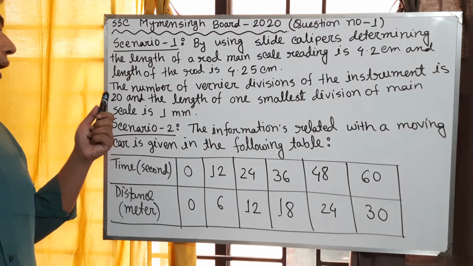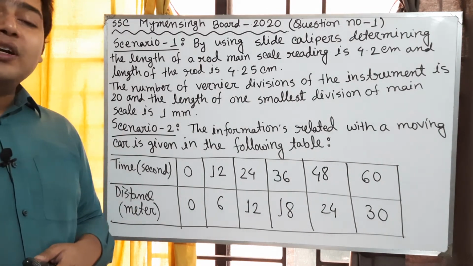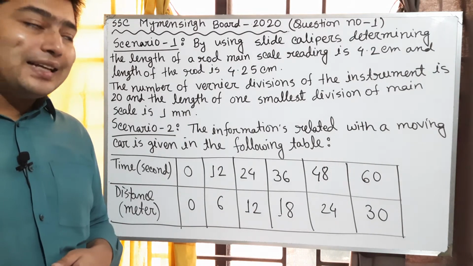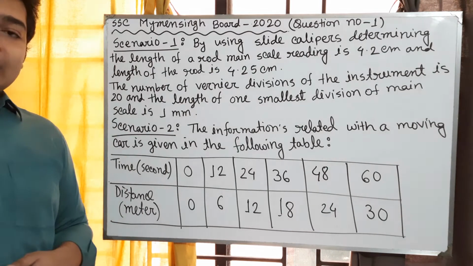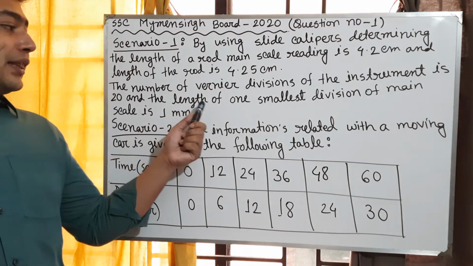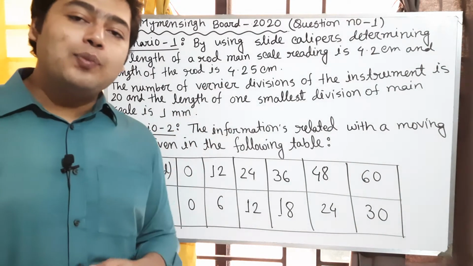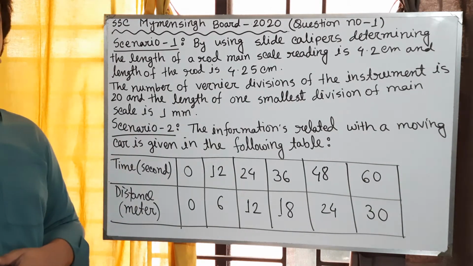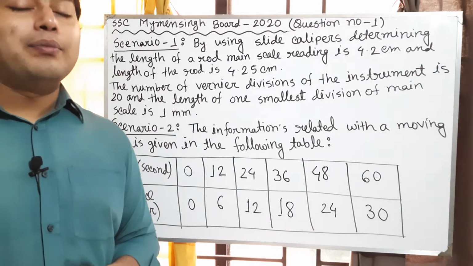And the number of vernier divisions of the instrument is 20 and the length of one smallest division of main scale is 1 millimeter.